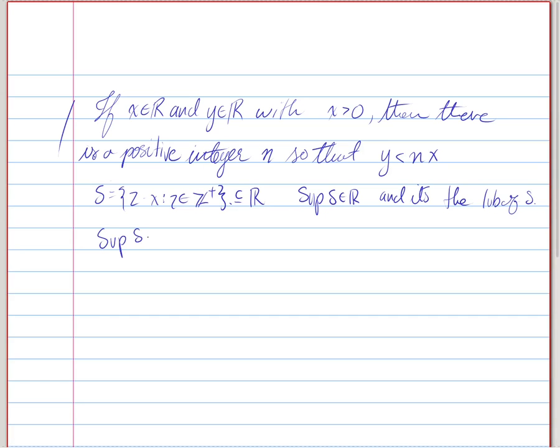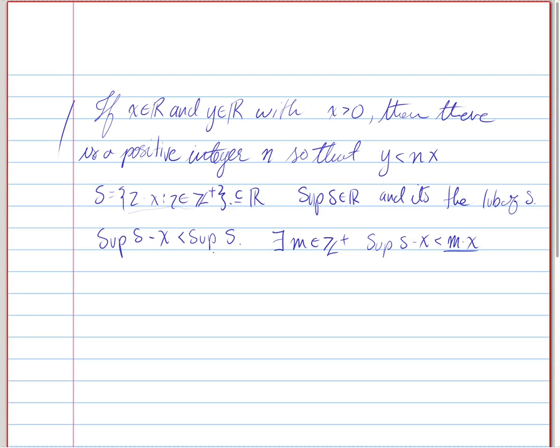Well, nothing yet, so let's do something with that. The supremum of S minus x has to be less than the supremum of S. The reason for that is because x is positive. Now if it's less than the supremum, and we know that the supremum is the least upper bound, anything smaller than it must not be an upper bound, meaning that there is a positive integer m where the supremum of S minus x is less than m times x. And that's since it's not an upper bound, meaning there is an element in S greater than it.